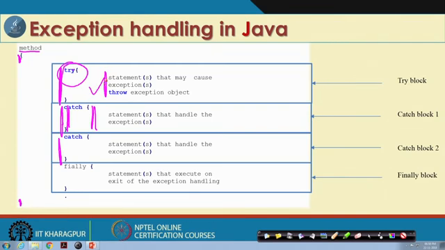For each error there may be one or more blocks we can plan, and then there is finally. Whether an error occurs or not, it will execute this block. So, this is the basic scheme so far as handling exceptions in a Java program is concerned. We usually call this the try catch mechanism. Now, in addition to try catch, there are two more things: throw and throws.